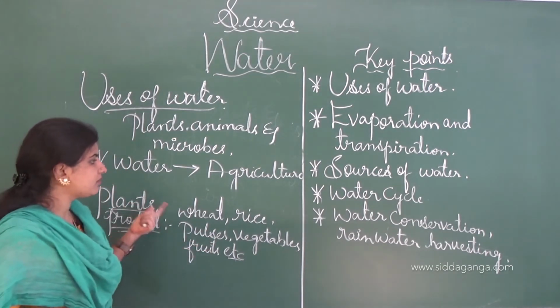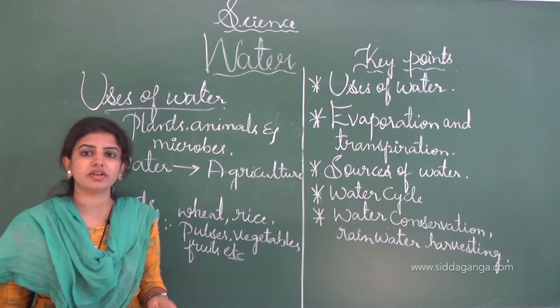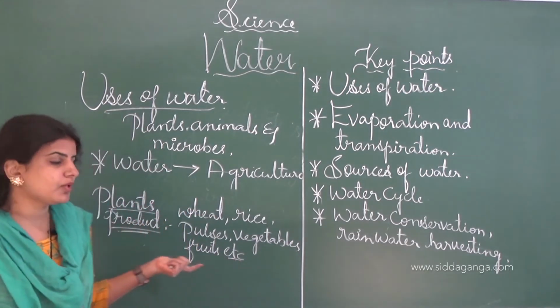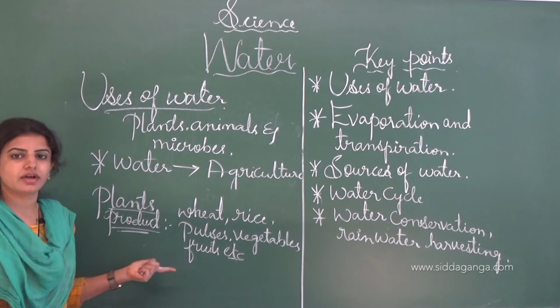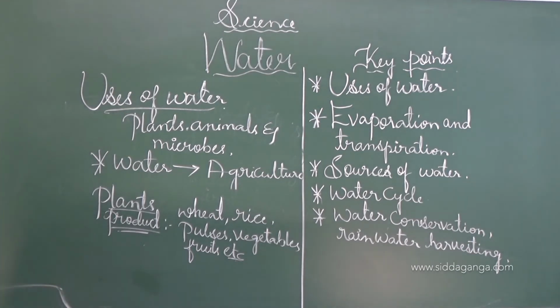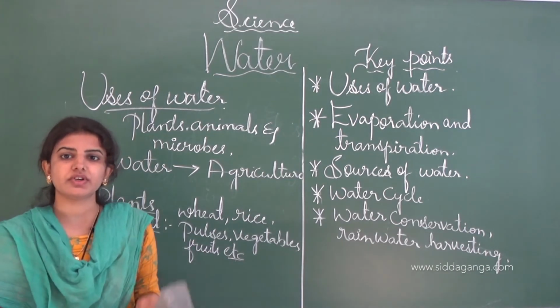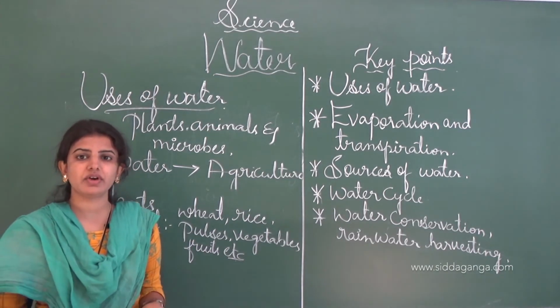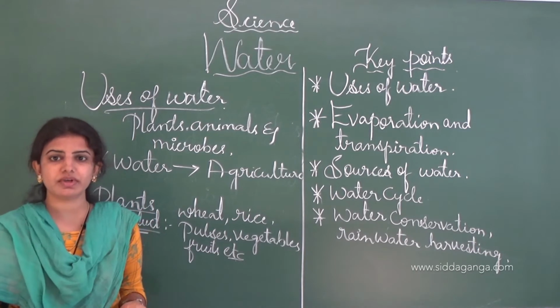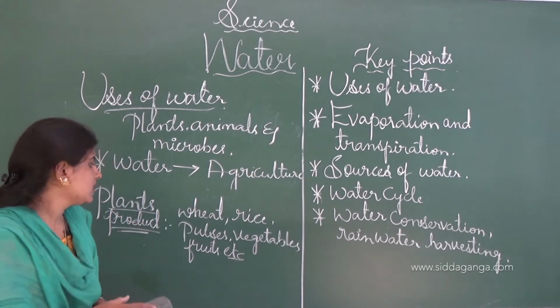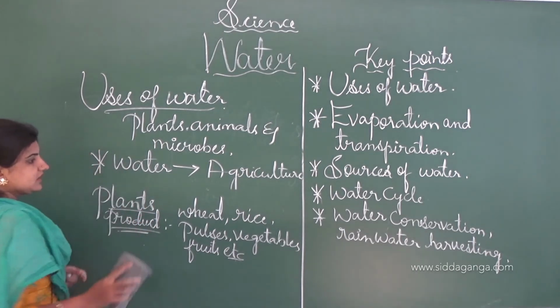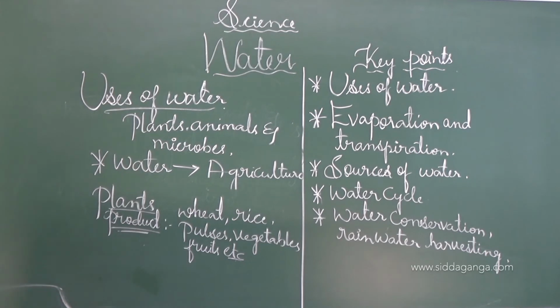When the water is supplied for agriculture and also irrigation purpose, these products we will get. And usually these substances will be helpful for the growth as well as the development of the body of living organisms, even the human beings as well as the animals. And see, these are the uses of the water.